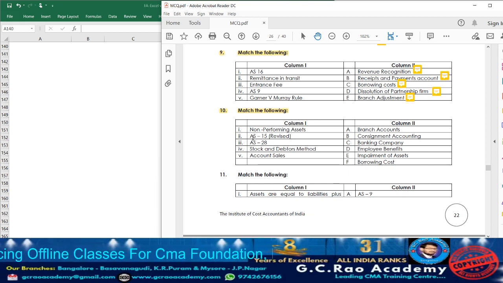AS 15 deals with what? Employee benefits. Accounting standard 15 deals with employee benefits. Then we have AS 28. AS 28 deals with impairment of assets. Stock and debtors method will be adopted in which method? Under branch accounts.